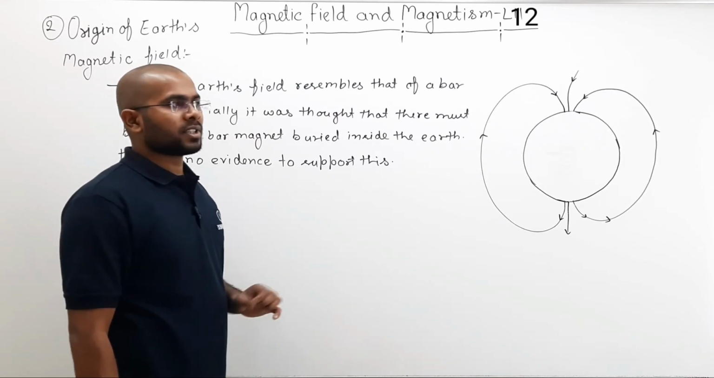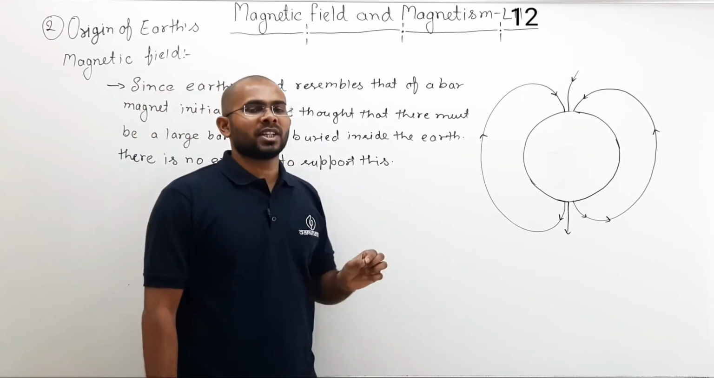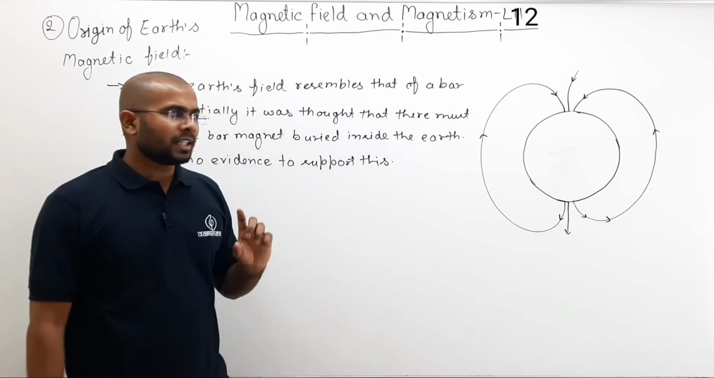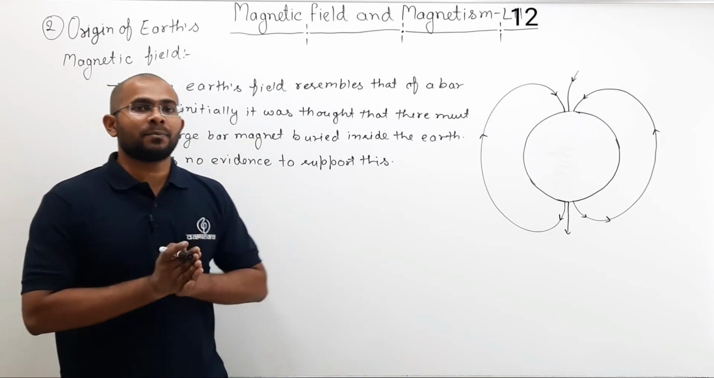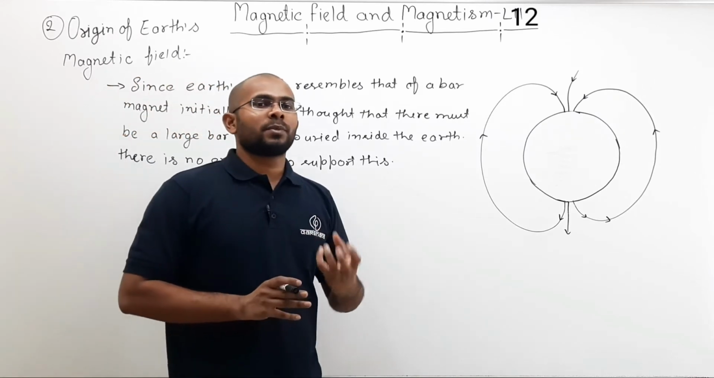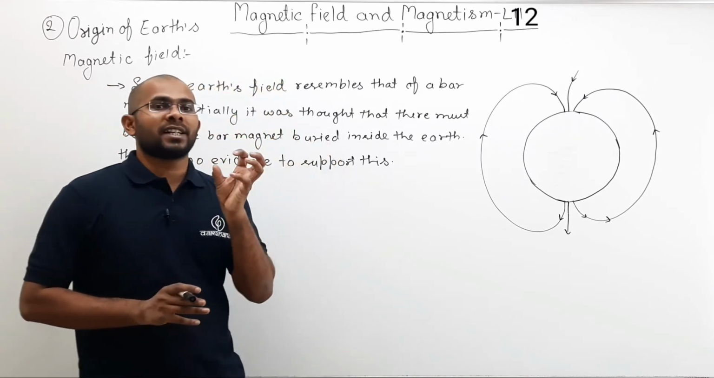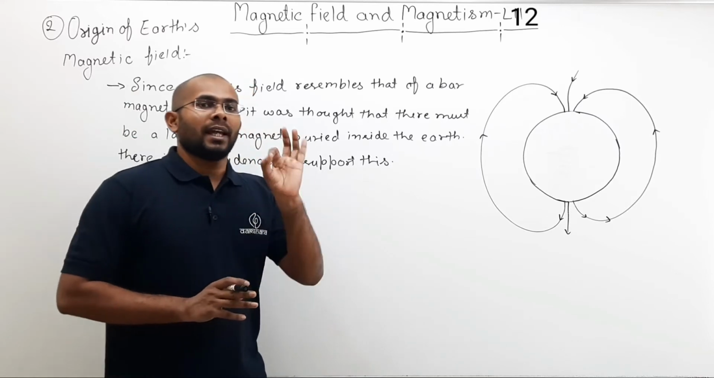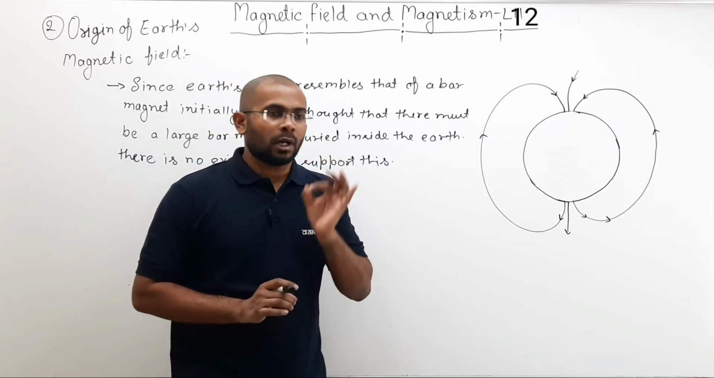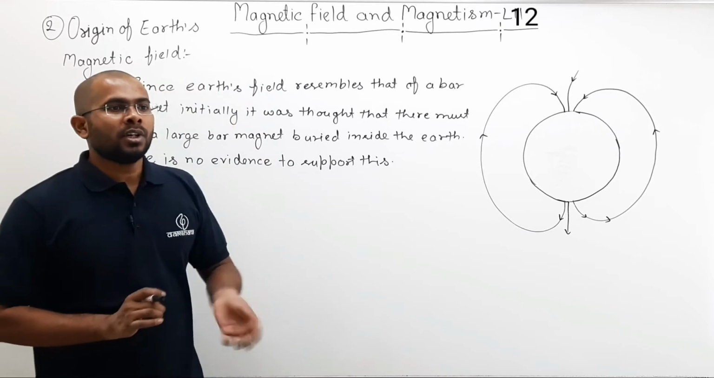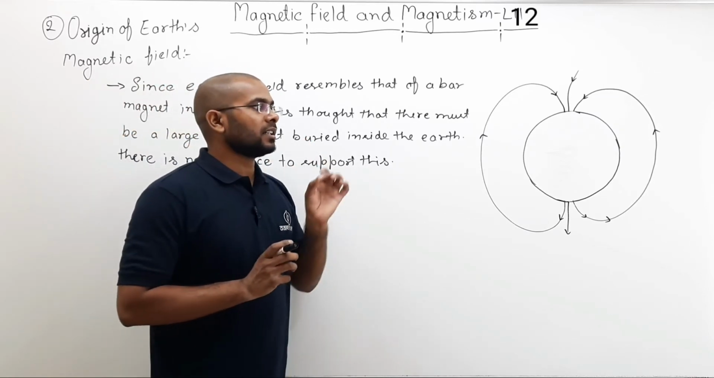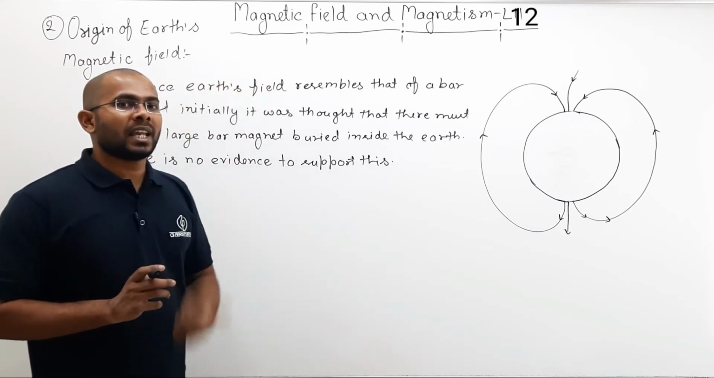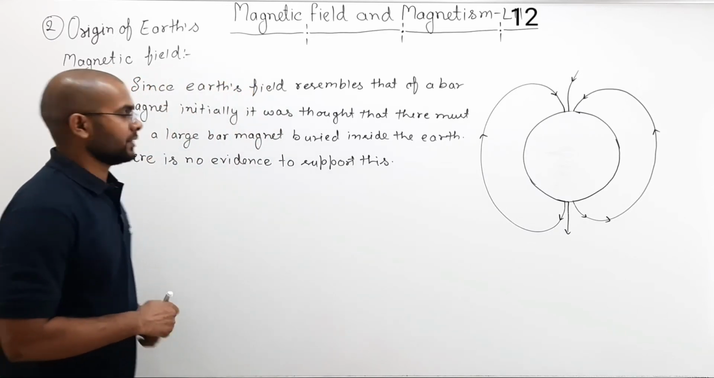Nobody actually knows. There are serious shortcomings in that theory also. But one theory which is most widely accepted is the concept of molten metal at the Earth's core. Now let us discuss how the presence of molten metals in the Earth's core explains Earth's magnetic field.